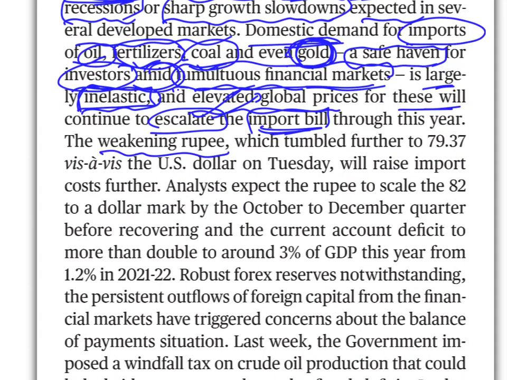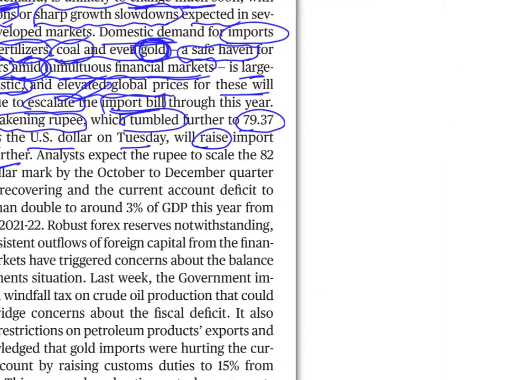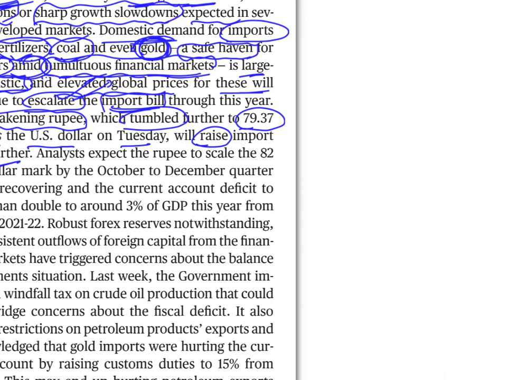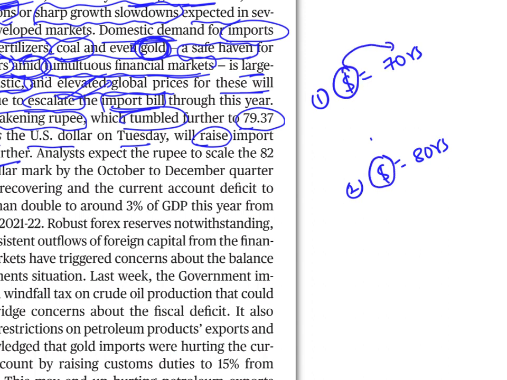The weakening rupee, which tumbled further to 79.37 vis-a-vis US dollar on Tuesday, will raise import costs further. Another sentence, very important sentence. Look at this. Let's say $1 equal to 70 rupees. This is case 1. In case 2, $1 equal to 80 rupees. So what happened between case 1 and case 2? The value of dollar has gone up. Because for $1 we used to get 70 rupees. Now for $1 we are getting 80 rupees.